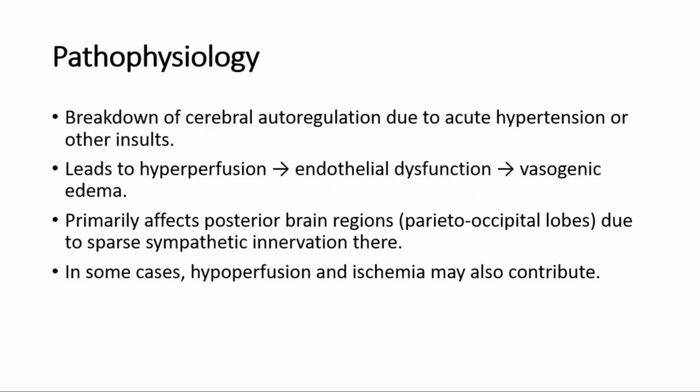For its pathophysiology, there is breakdown of cerebral autoregulation due to acute hypertension or other insults. This leads to hyperperfusion, endothelial dysfunction, and then vasogenic edema. It primarily affects posterior brain regions like parieto-occipital lobes, due to sparse sympathetic innervation there. In some cases, hypoperfusion and ischemia may also contribute.